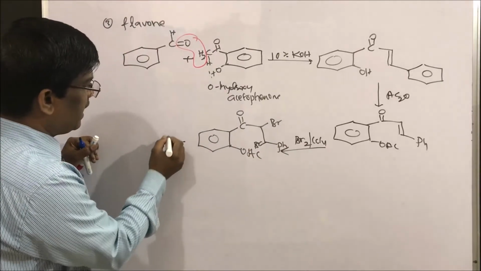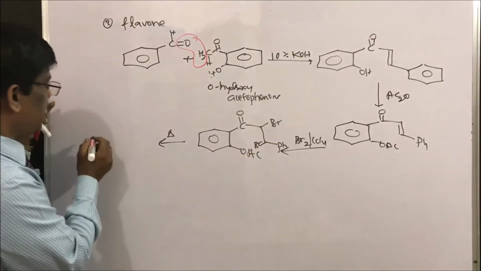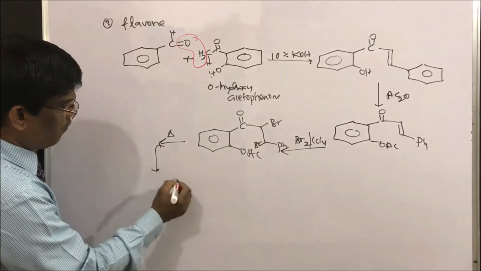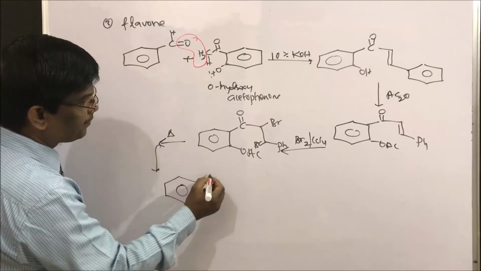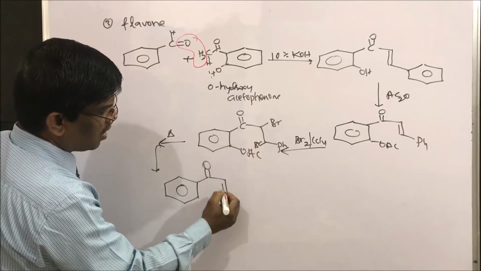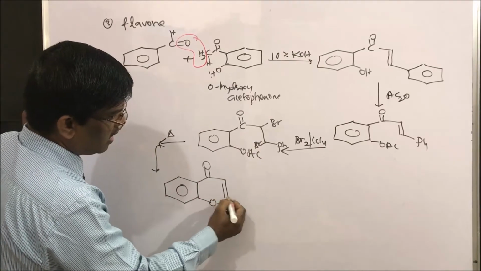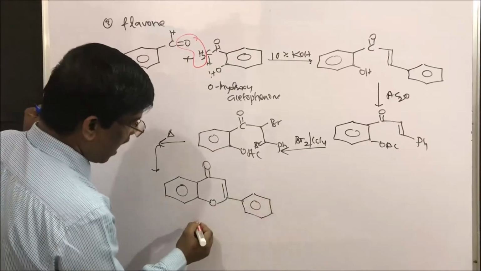Now if I heat, elimination takes place to give the flavone. The phenyl ring cyclization takes place, so the double bond, O will be here. This is the phenyl ring. This is flavone.